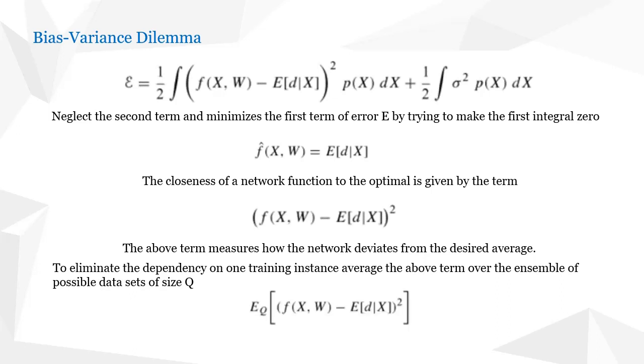Then it becomes expectation E_Q of f of x comma w minus expectation of d given x, whole square. Therefore, this term measures how the network deviates from the desired average considering all the datasets having Q patterns. And we can minimize the error function when f of x comma w reaches as close to expectation of d given x.